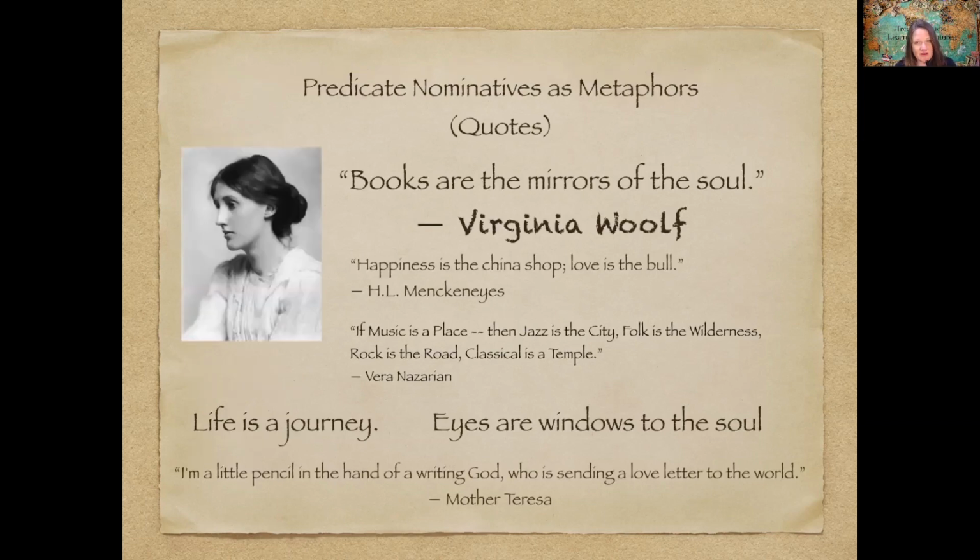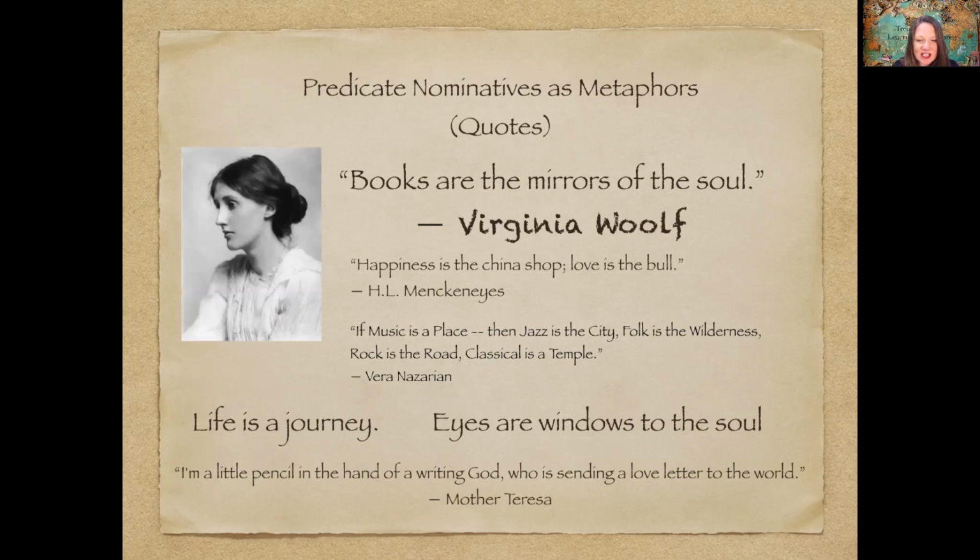Predicate nominatives as metaphors. Here are some examples. Books are the mirrors of the soul. So what are books? Mirrors. Books is the subject here. Are is the linking verb. Mirrors is the predicate nominative. Of the soul is a prepositional phrase.